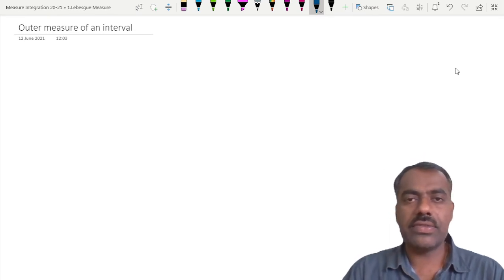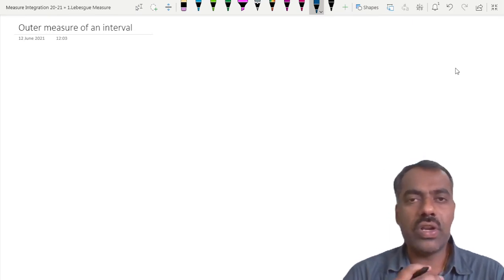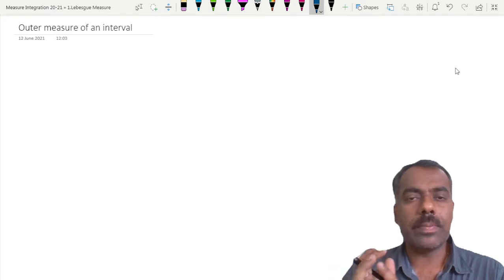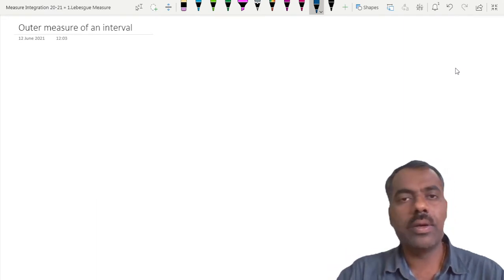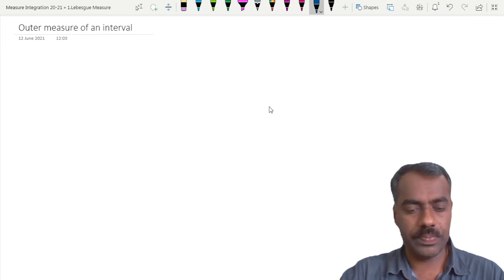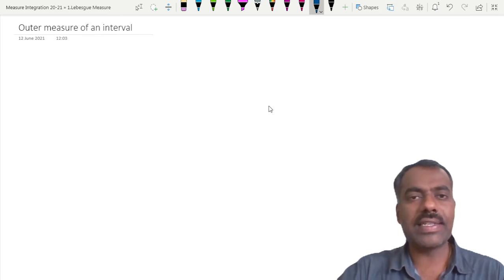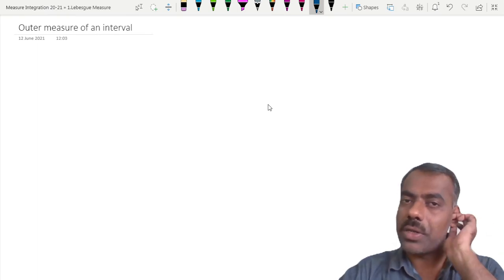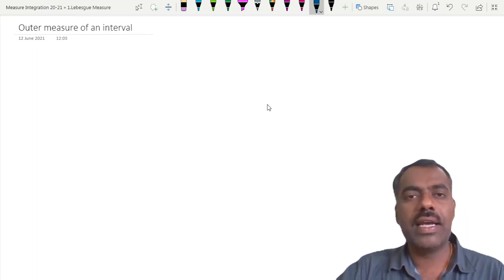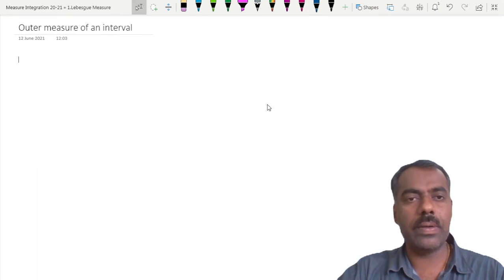In last class, we have seen what is meant by outer measure. Then we have seen the properties of outer measure. In this class, we will discuss the outer measure of an interval, and we will show that the outer measure of an interval is nothing but the length of that interval. Okay.